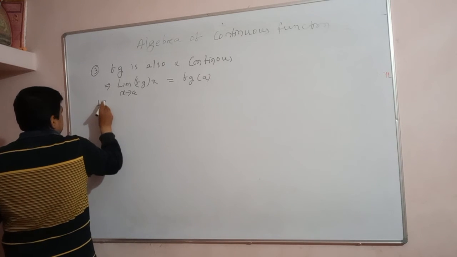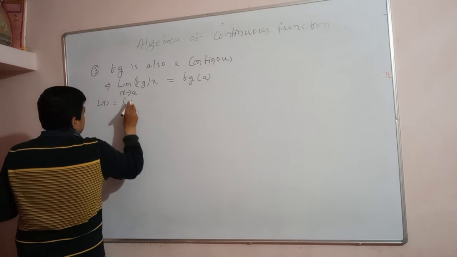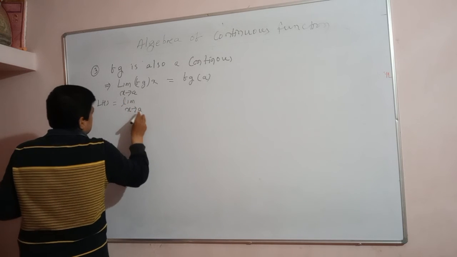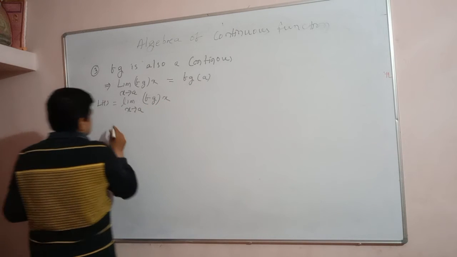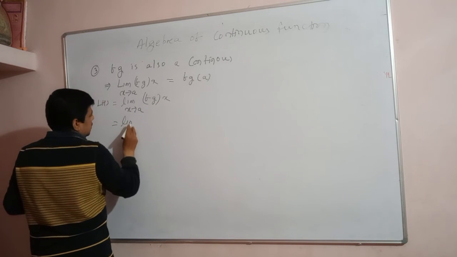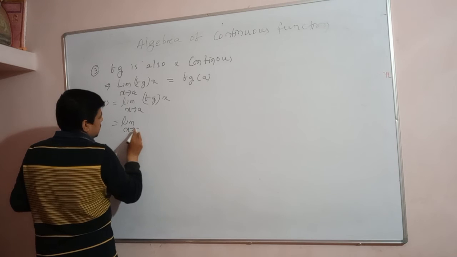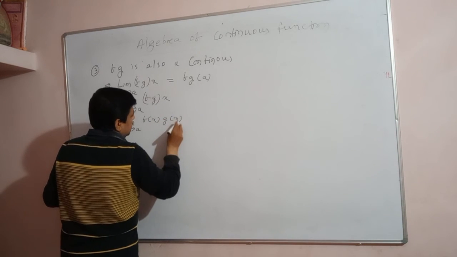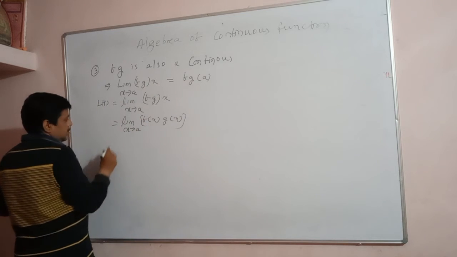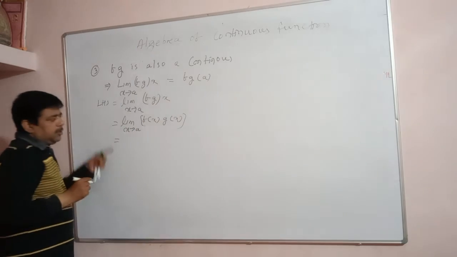Let us say the left hand side, the limit as x approaches a of fg(x), is equal to the limit as x approaches a of f(x) g(x), that is equal to limit f into limit g, as all of you know.